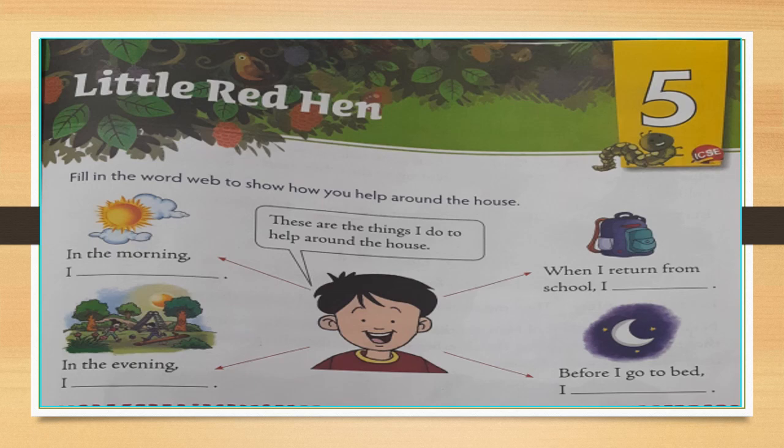In the morning, I fetch the newspaper from the garden. When I return from school, I put my school bag in its place. In the evening, I teach my younger sister to play football.